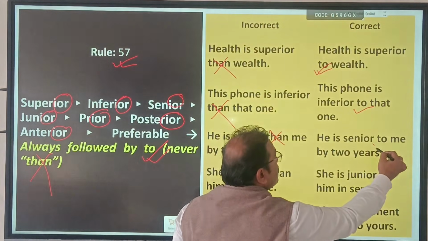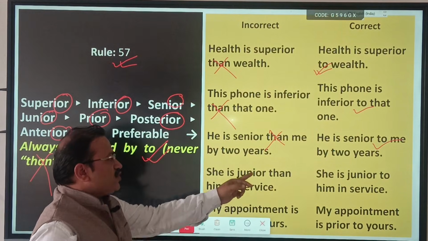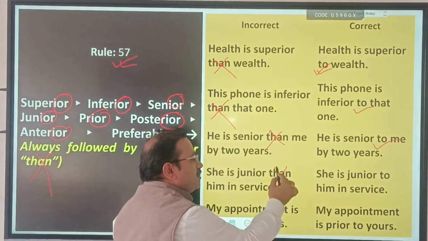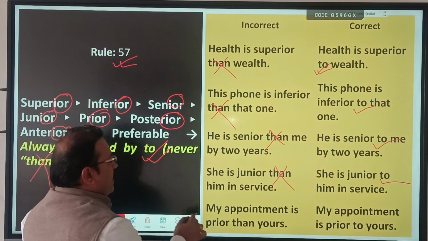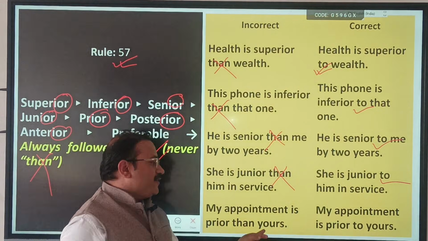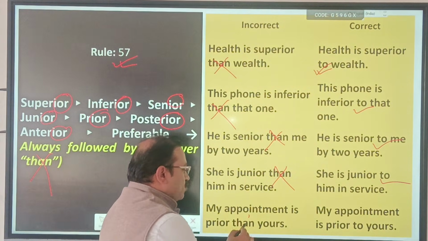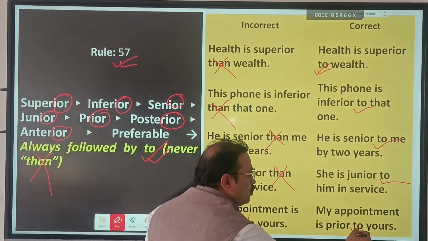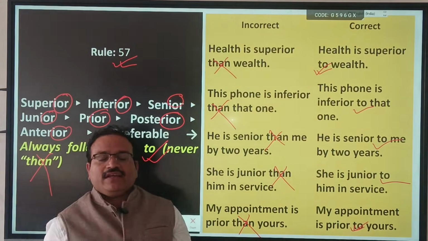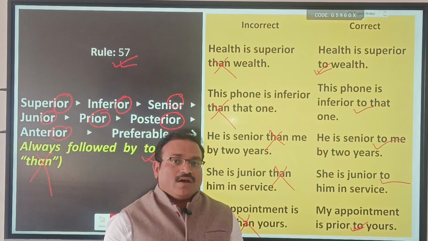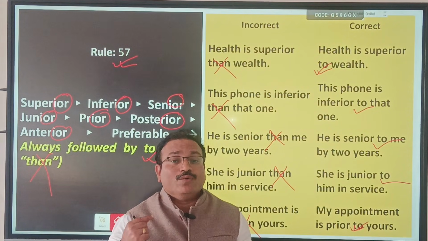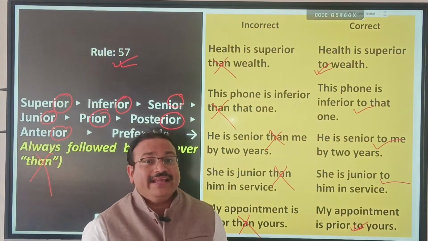He is senior to. She is junior than. Than is wrong. Junior to. My appointment is prior than yours. Wrong. To yours. So adjectives ending in IOR are followed by what? To, not by than.